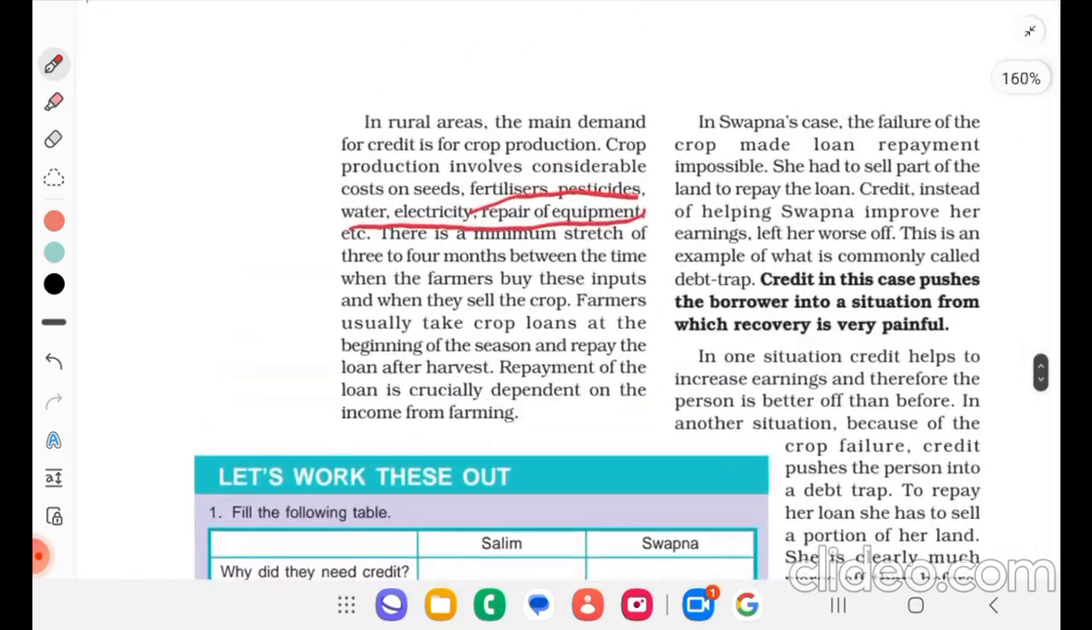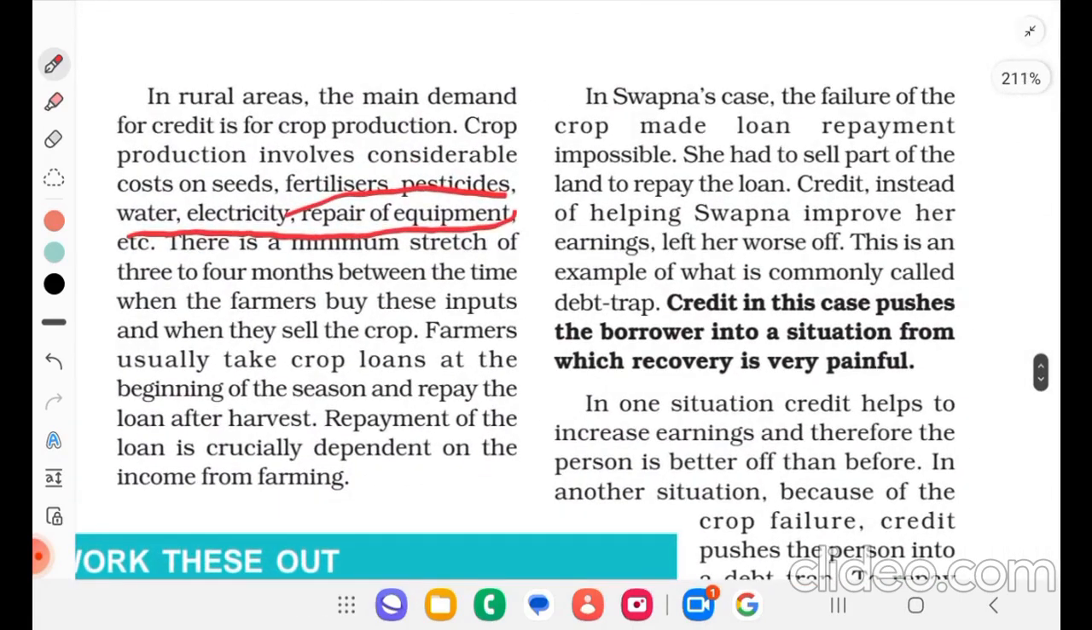In Swapna's case, the failure of the crop made loan repayment impossible. She had to sell part of the land to repay the loan. Credit, instead of helping Swapna improve her earnings, left her worse off. This is an example of what is commonly called a debt trap. Credit in this case pushes the borrower into a situation from which recovery is very painful.